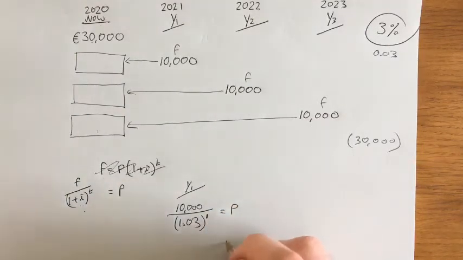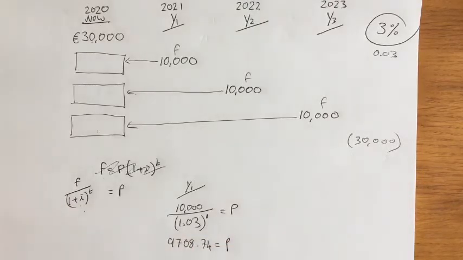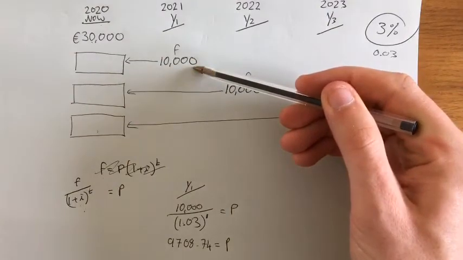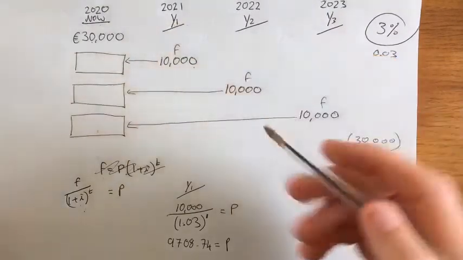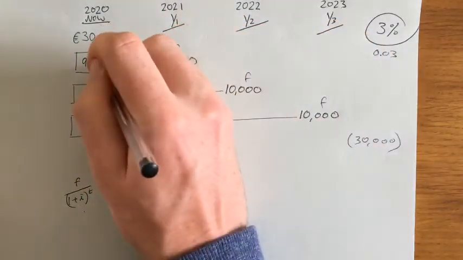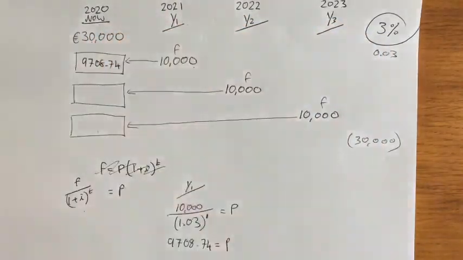If I type that into the calculator, that gives me P equal to 9,708 euro and 74 cents. That means that your friend giving you 10 grand in a year's time is actually the same as your friend giving you 9,708 euro and 74 cents.